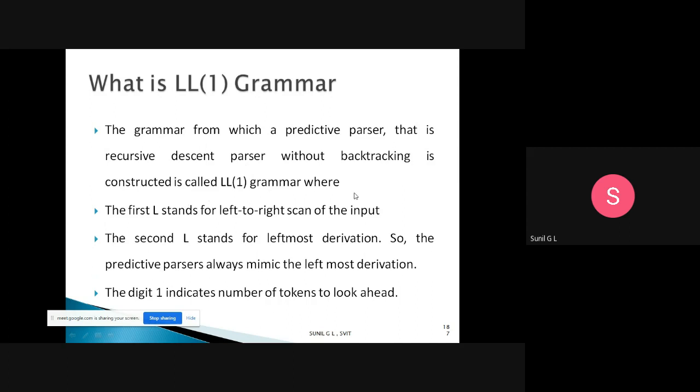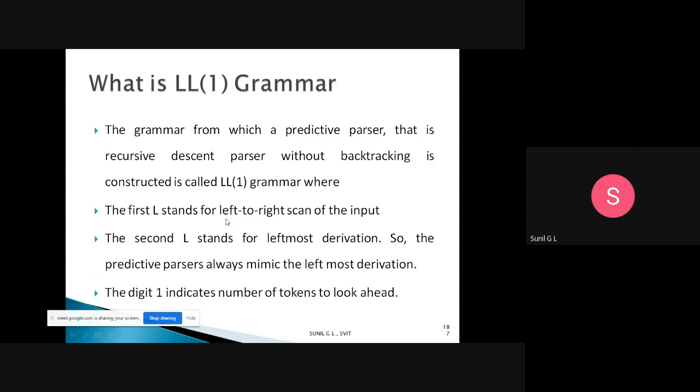Here we have a grammar. If you are constructing a predictive parsing table without backtracking for the given grammar, then we will call that grammar an LL1 grammar.